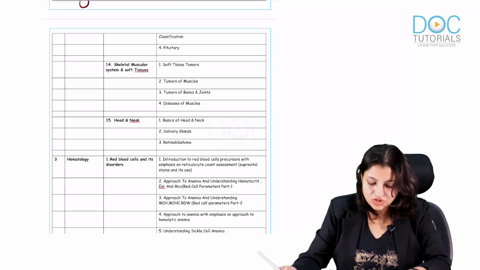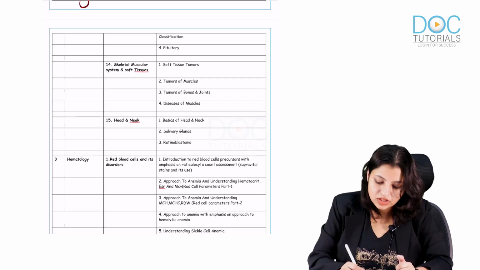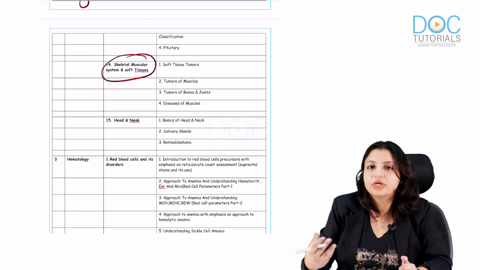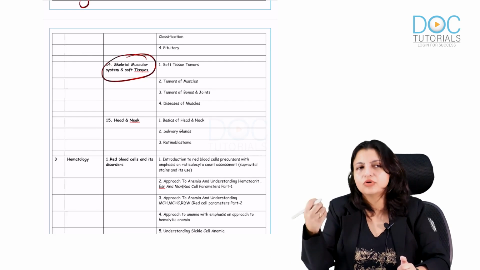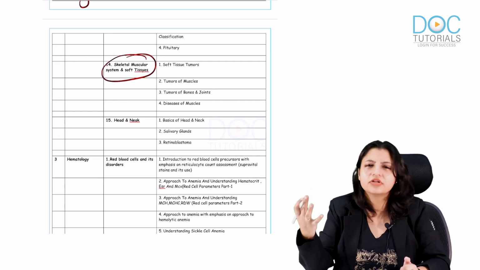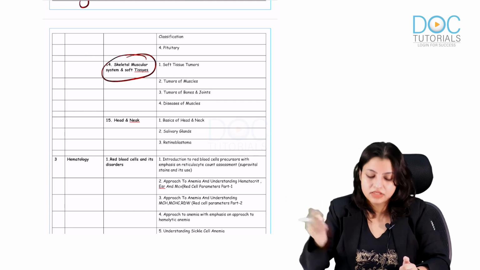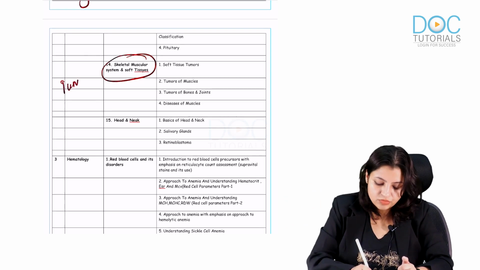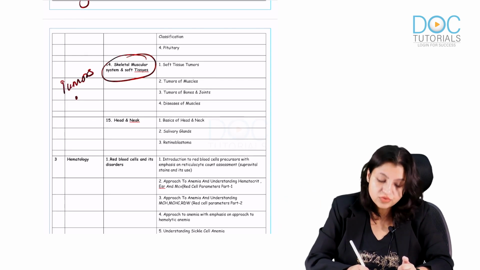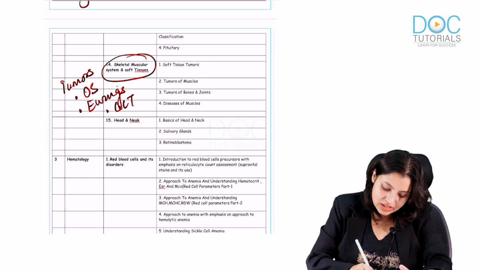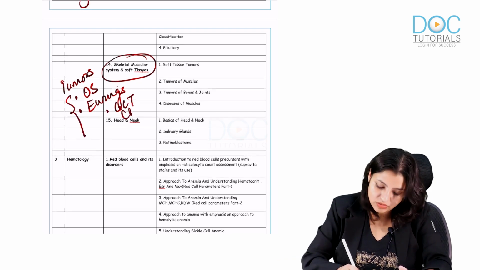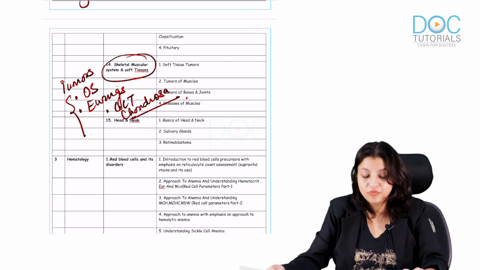In skeletal muscle and soft tissue, we have not covered much, so I'll be covering it in short later on, because this is usually covered in bone in extensive detail. I want you to know about tumors of the bone, especially osteosarcoma, Ewing sarcoma, giant cell tumor, and chondrosarcoma. These are mandatory from a pathology point of view.